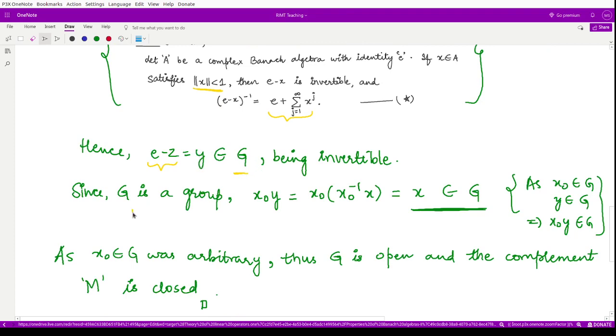Because G is a group, the product of two elements present in G is also in G. Substituting the expression for y, which is x naught inverse x, the product x naught times x naught inverse x gives x, so x also belongs to G, by the closure property of the group. So for any arbitrary element x naught, the set G is an open set, and the complement M is a closed set.